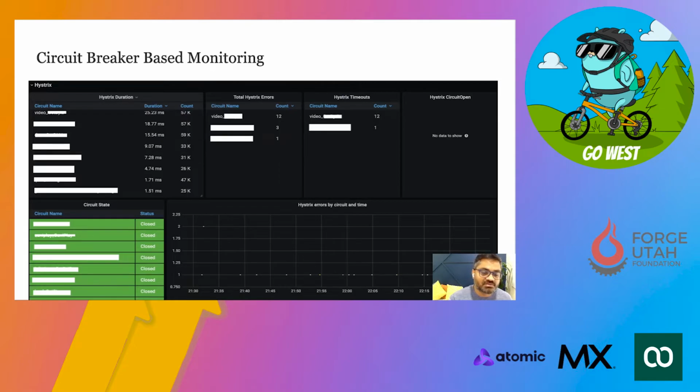What was the total number of the Hystrix errors? What was the total number of timeout errors? And then similarly, the state of the circuit itself. Whenever anything used to go orange or red, we knew that this particular service is having a problem, and then we need to take some action.